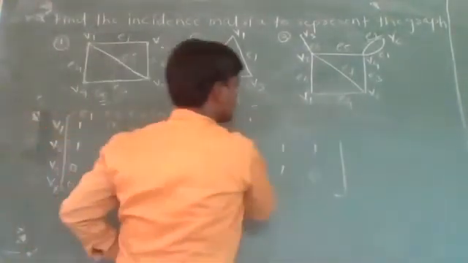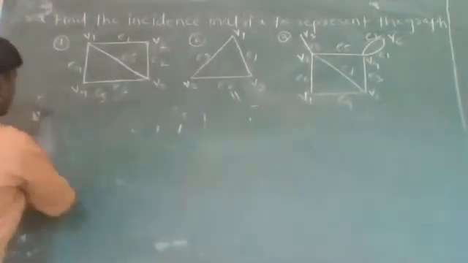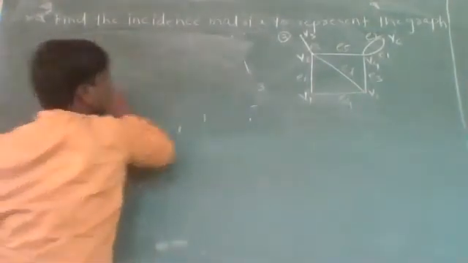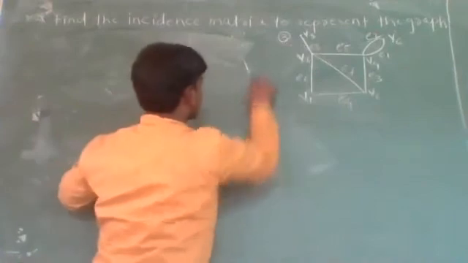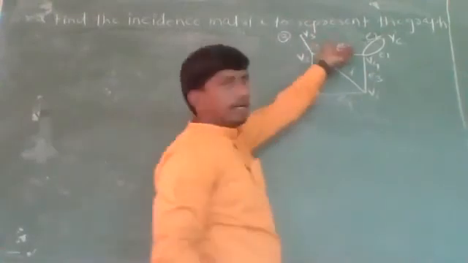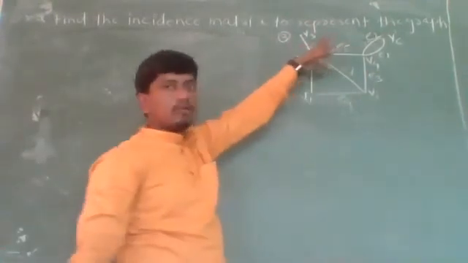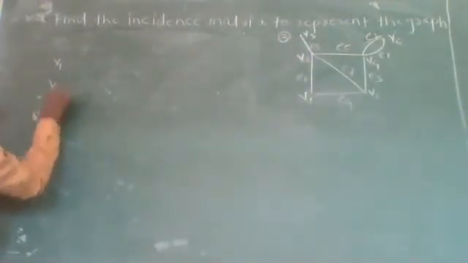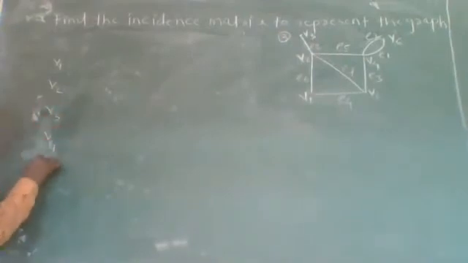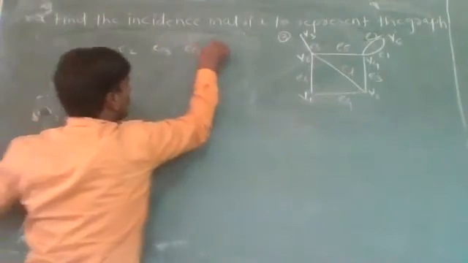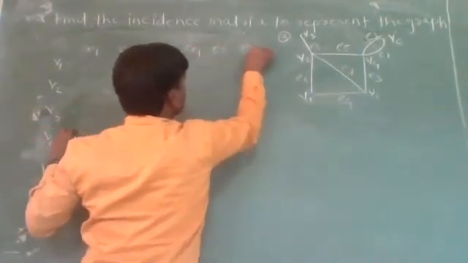Now, here there are 6 vertices and 8 edges, so there are 6 rows and 8 columns. The vertices are V1, V2, V3, V4, V5 and V6, and the edges are E1, E2, E3, E4, E5, E6.